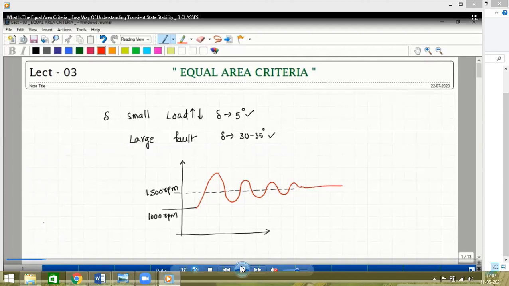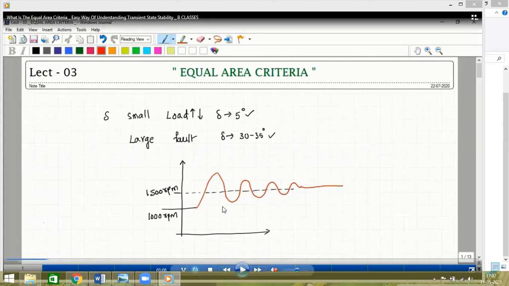So this is a transient condition, and after a certain period of time, the generator rotates at what speed? Anyone? 1500 RPM. So when the load on the power system increases, the speed of the generator increases, the speed of the prime mover increases, and we generate the maximum power. For a short period of time, there is a transient behavior in the power system. The transient behavior we are supposed to study.